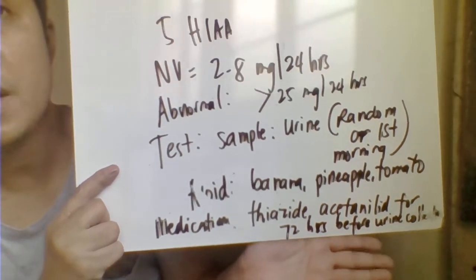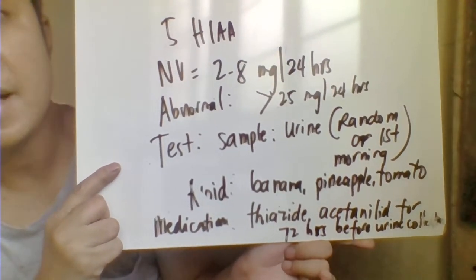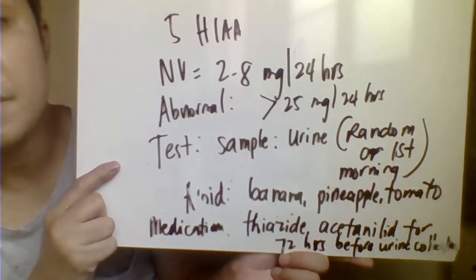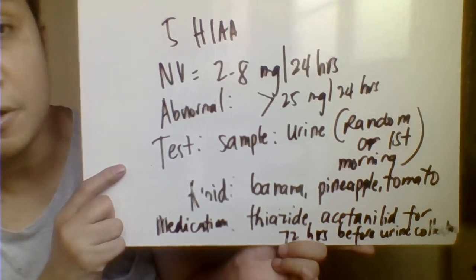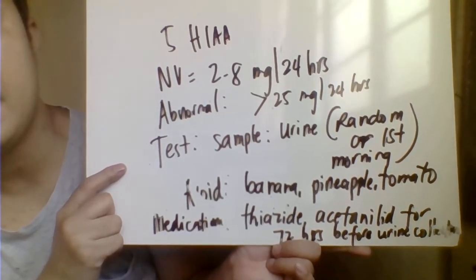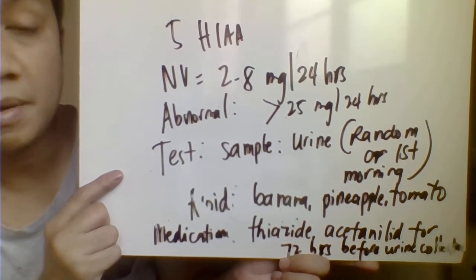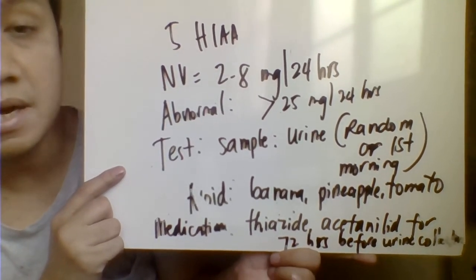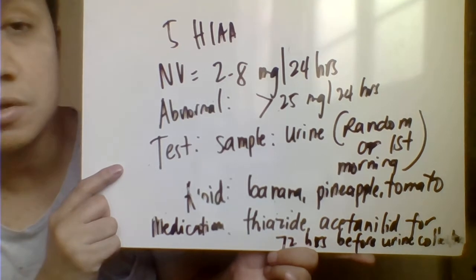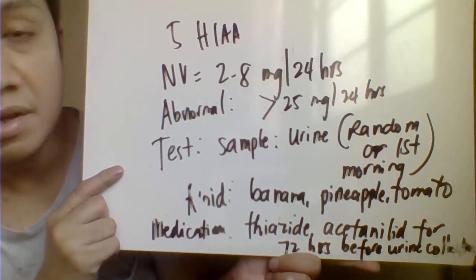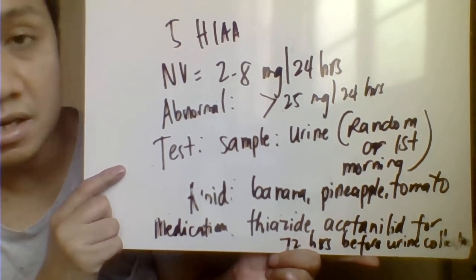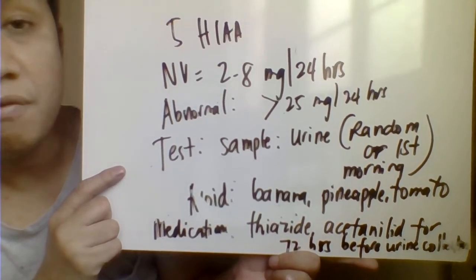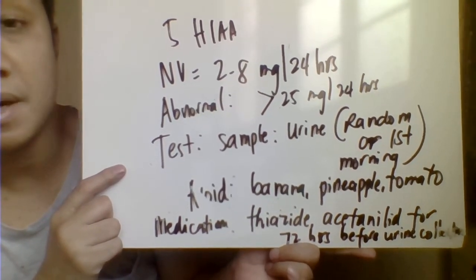Precaution here, the following. The following foods, banana, pineapple, tomatoes, are actually very rich in your serotonin. So if the patient eat that one before the urine collection, expect to have a false positive result. Another one, then drugs here like thiazide and acetanilid should also be avoided 72 hours prior to the urine collection because again, this one is also rich in your serotonin. And therefore, it will result also to your false positive result.